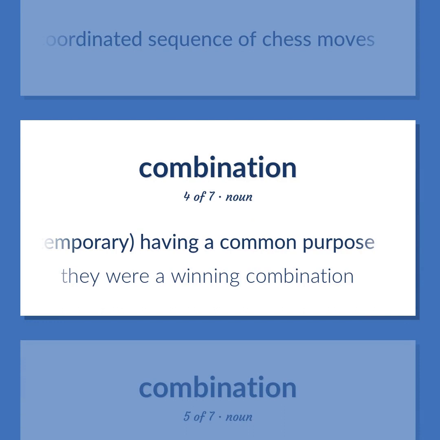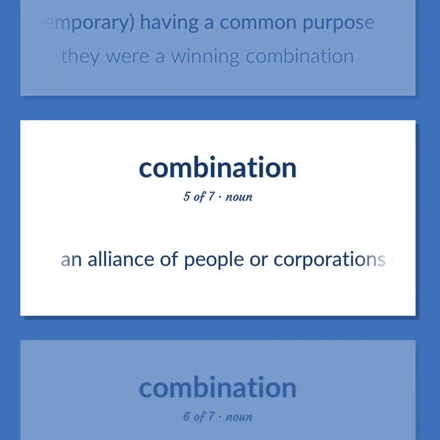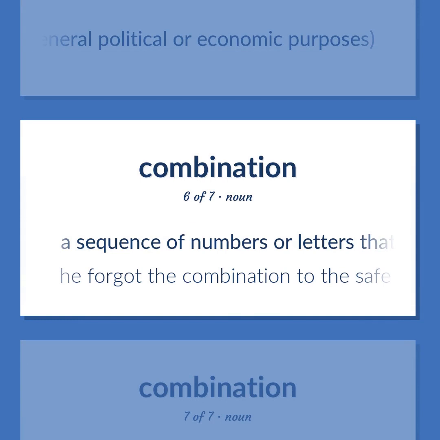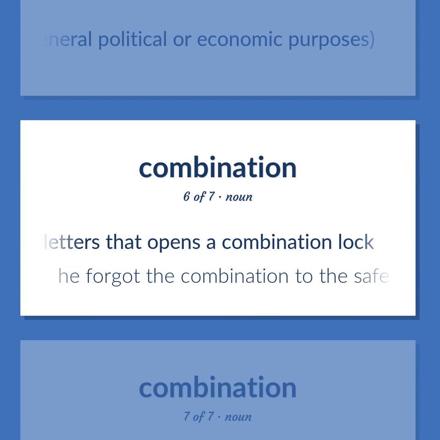They were a winning combination. An alliance of people or corporations or countries for a special purpose, formerly to achieve some antisocial end but now for general political or economic purposes. A sequence of numbers or letters that opens a combination lock. He forgot the combination to the safe.